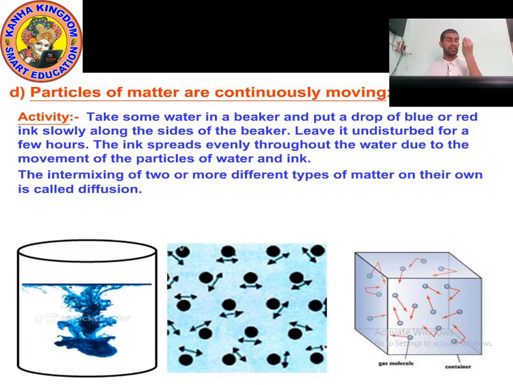Why? Because the dust particles are colliding with the particles of air. They are striking each other. That's why they keep moving. Okay, let's do a simple activity to prove it.